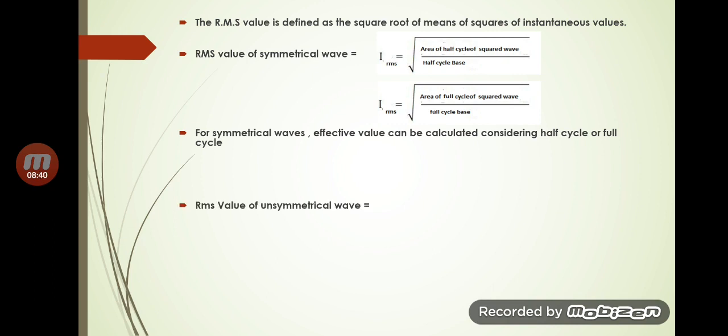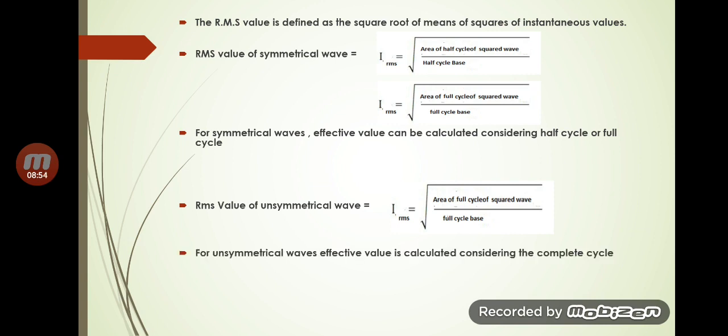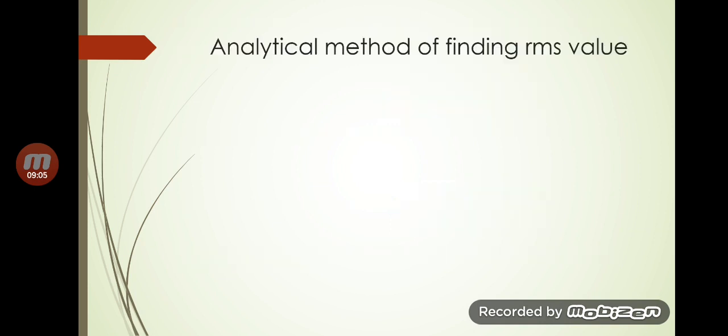Now RMS value of unsymmetrical wave. In the case of unsymmetrical wave, we are taking the complete cycle. That is IRMS is equal to square root of area of full cycle of squared wave divided by full cycle base. For unsymmetrical waves, effective value is calculated considering this complete cycle. AC meters actually read RMS values.